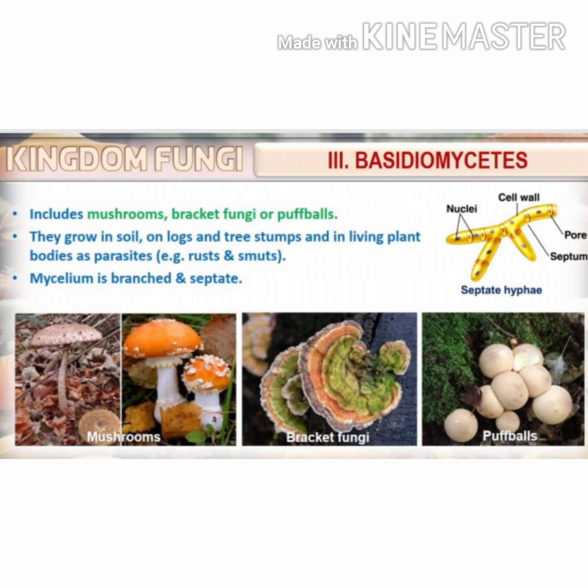The common examples of the Basidiomycetes are mushrooms, bracket fungi or puffballs. They grow in soil or logs and tree trunks and in living plant bodies as parasites. Examples are rust and smuts. Here the mycelium is branched and septate. Cross walls are present.